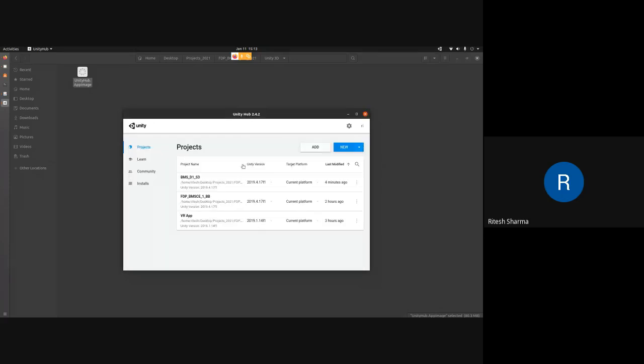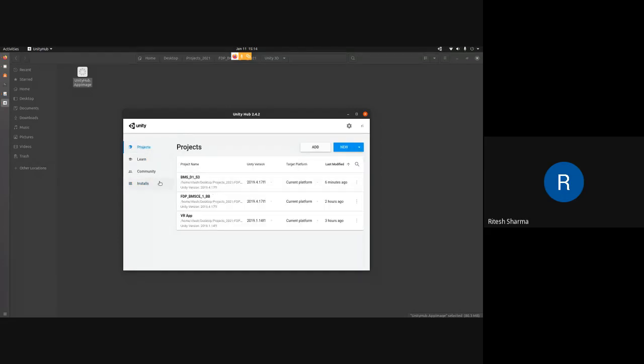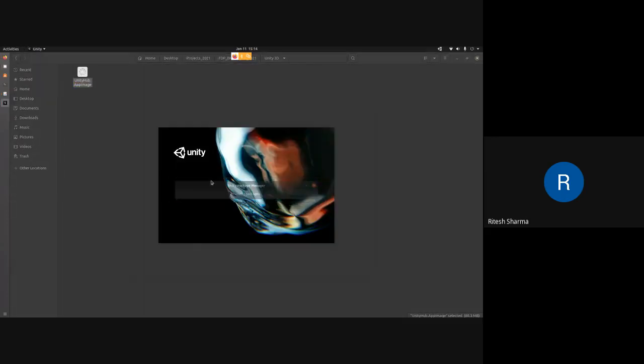That will do the initial setup. It will start the engine for you. This Unity Hub is just an interface for starting the project, and this is not the actual software on which you are going to work. The actual software is what you have installed here. This is the editor which gets called once you start to create a new project, or if you already have a project, for example, this is the project I just created, BMS D1 S3. I'll just click on this, and it will start that particular experiment for me.